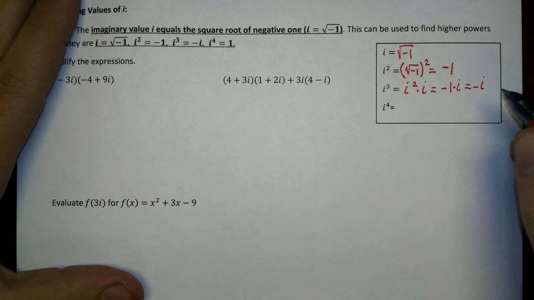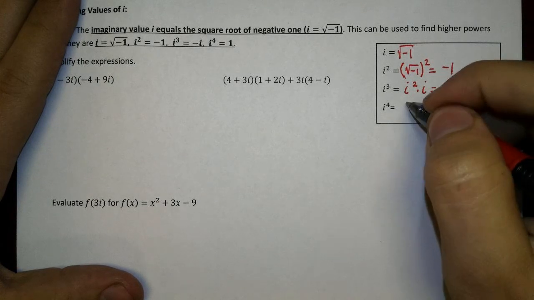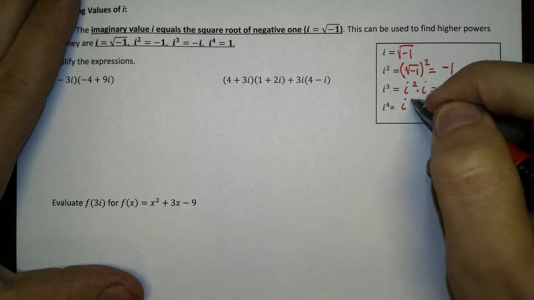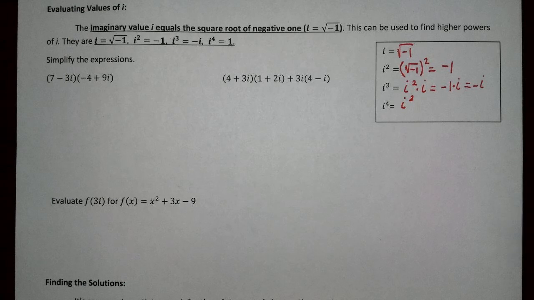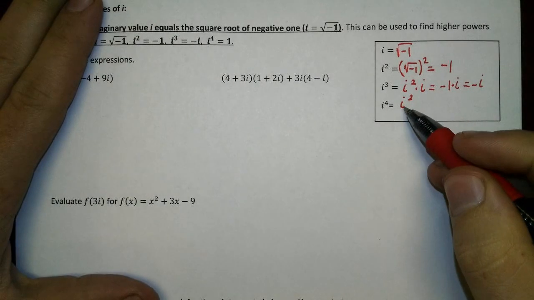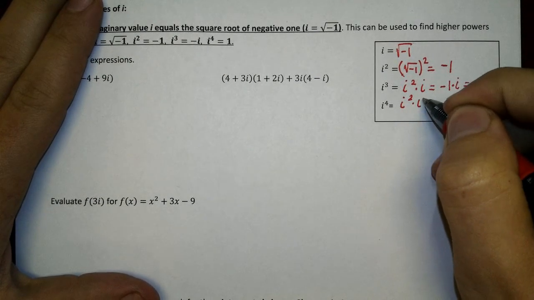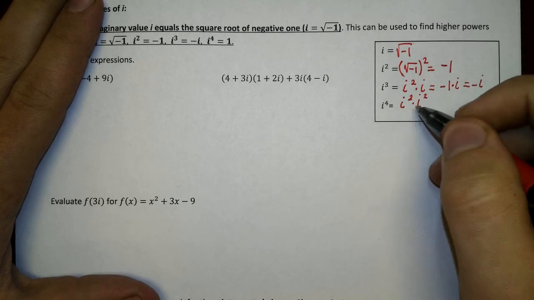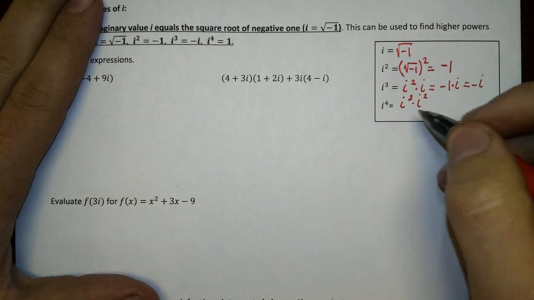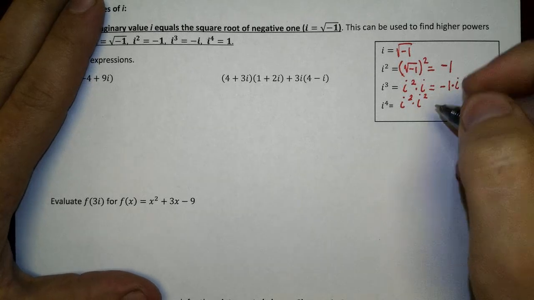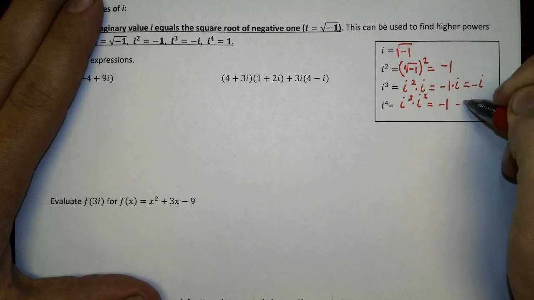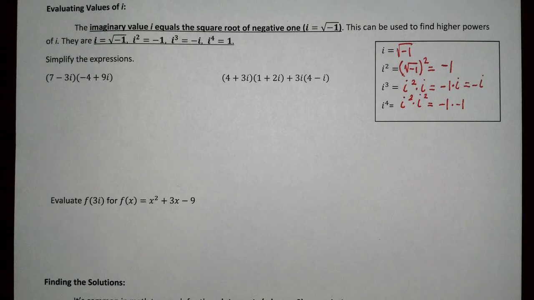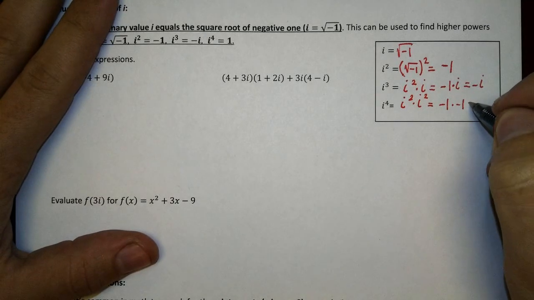So now let's go ahead and see what the next one looks like. Right, so this one, we're going to take that same kind of logic, and we're going to break it up into something that's a little easier to think about. So we can say that this equals i squared times i squared, right? We're multiplying 4 i's right there, so it's the same as that. But what do we know each i squared to equal? -1. Right, so -1 times -1. What is -1 times -1?